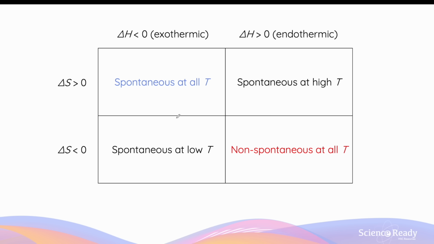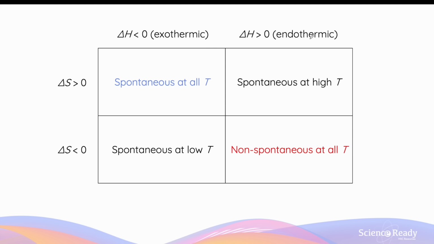This table summarizes the relationship between ΔH, ΔS, temperature, and spontaneity. So let's go through that all again. In the case where your enthalpy change is favorable, so it's exothermic, it is a driver of the spontaneous process, and your ΔS is also favorable, so positive, then your reaction will be spontaneous at all temperatures. It doesn't matter what the temperature is. However, when your ΔS value is not favorable, it's negative, then the reaction tends to be spontaneous at a low temperature. As for how low the temperature is, it depends on the actual reaction because different reactions will have different values for the ΔH and ΔS.